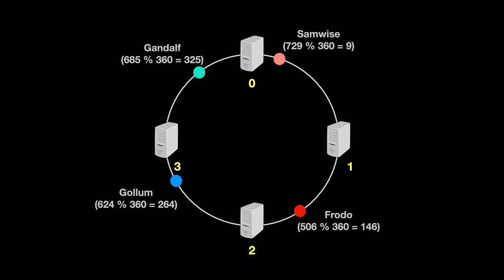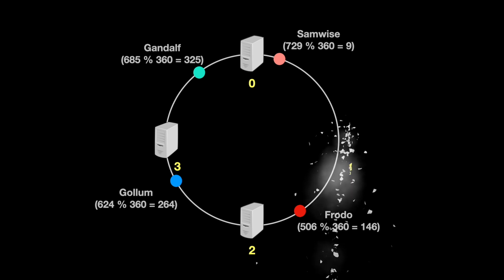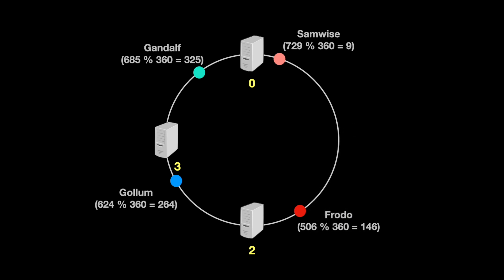But are we sure this will work? What happens now if one server, say server 1, goes down? Let's see. Now for all the keys, the value of hash modulo 360 stays the same. So none of the values for Sam, Frodo or anyone else change. But who is now storing the data for Samwise? Well, we ask server 2, which was right after server 1 in clockwise direction. Dear server 2, the server before you is not with us anymore. Would you be kind enough to handle all the data and store it with you?